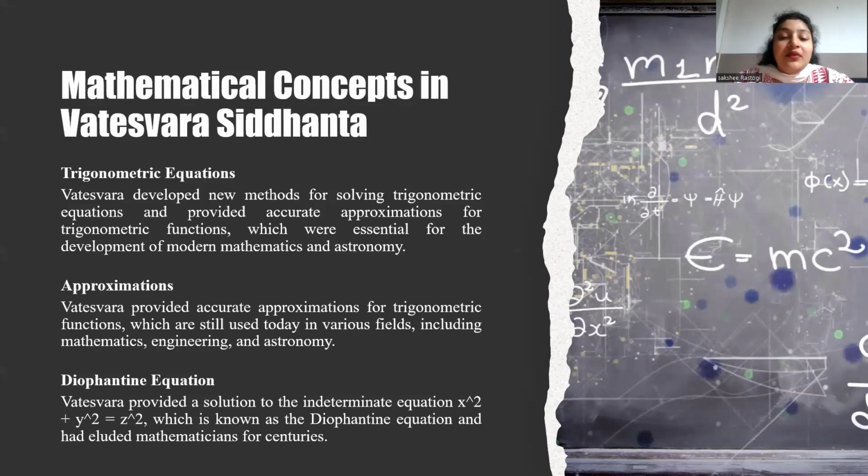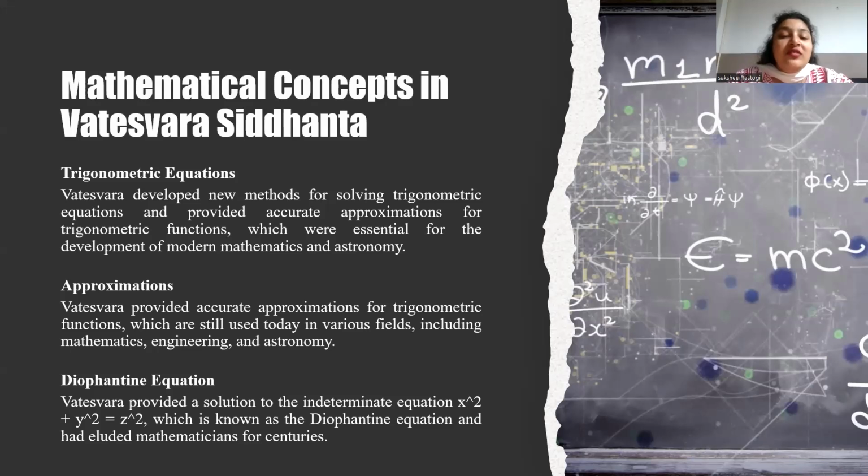All these equations are used to solve triangular problems, calculate planetary positions, and predict celestial events like eclipses. So Vateshwar Siddhanta's use of trigonometric equations demonstrates a deep understanding of spherical trigonometry and its application in astronomy.